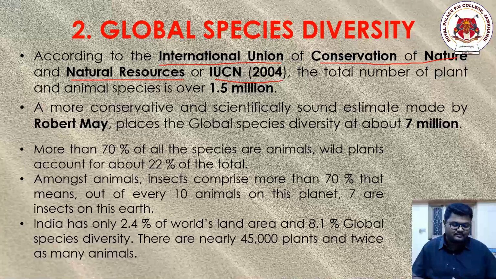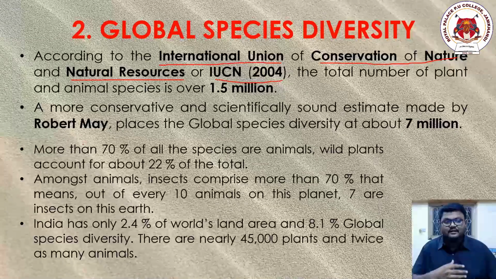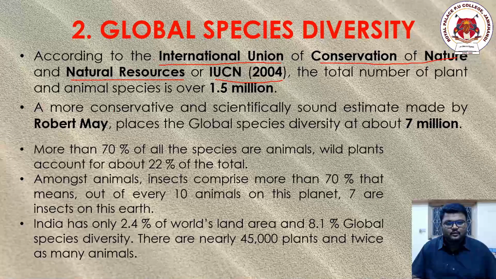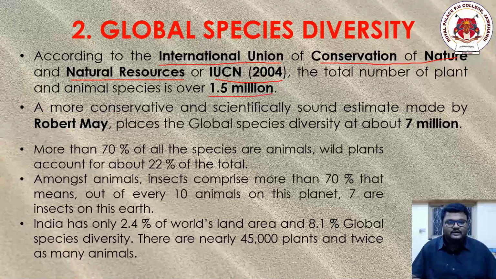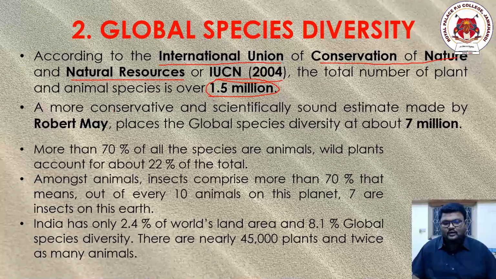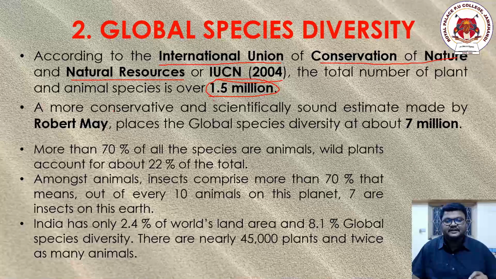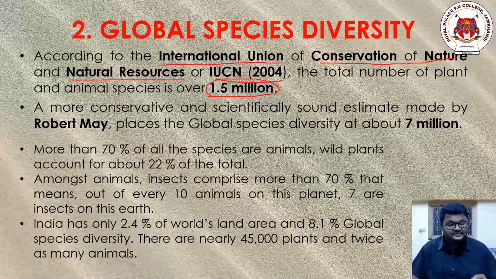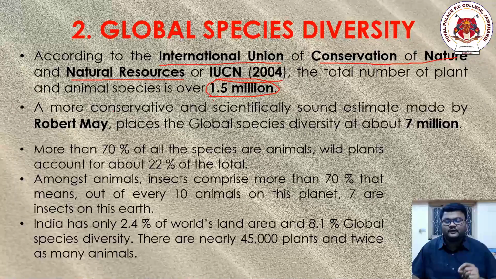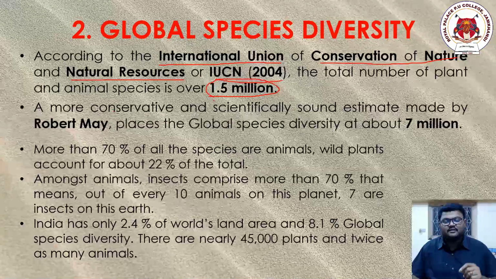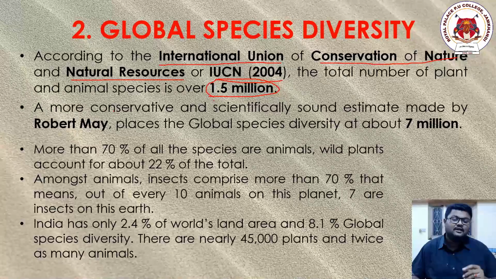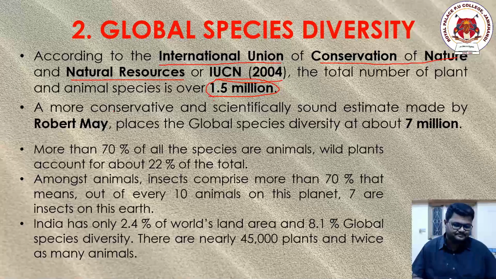According to them, the total number of species, considering animals and plants, is around 1.5 million. The first statement says that according to IUCN, established in 2004, the total number of species connecting to plants and animals is about 1.5 million.